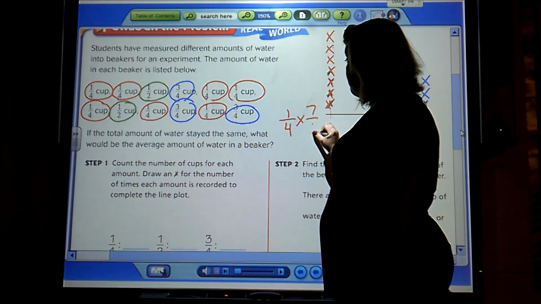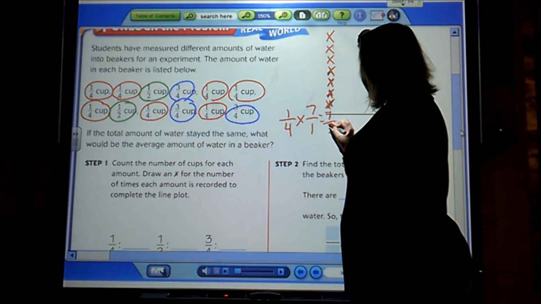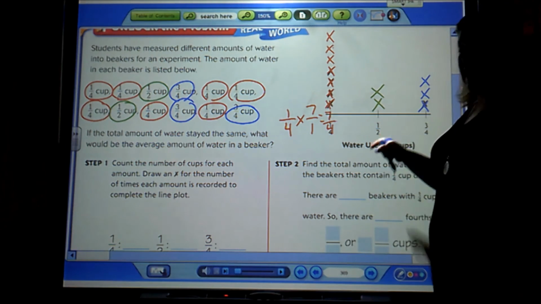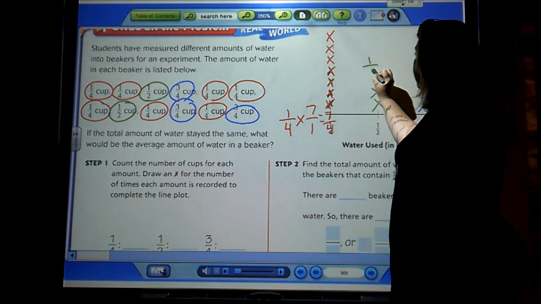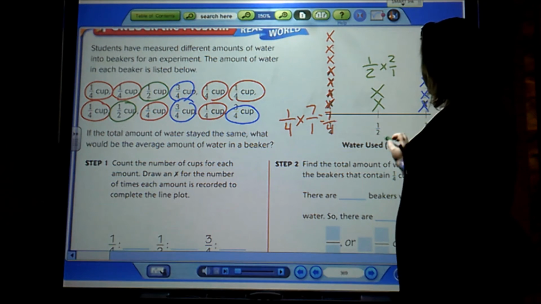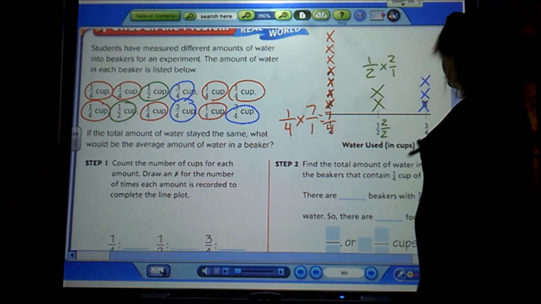So times 7? Yeah. Which gives me 7/4. I can do the same thing here. 1/2 times 2 gives me 2/2. And the same thing for 3/4.